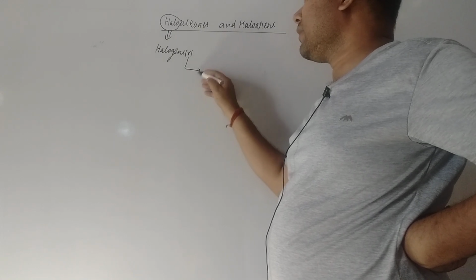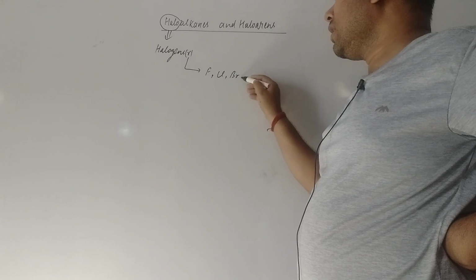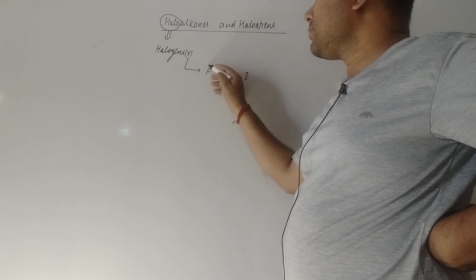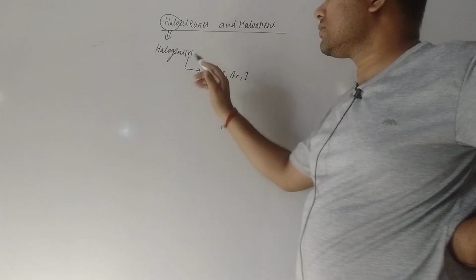What are the examples of halogen, student? It can be fluorine, chlorine, bromine and iodine. In this chapter we will not discuss fluorine, which gives a highly exothermic reaction. So we exclude this one.